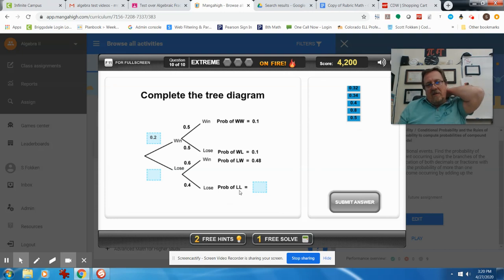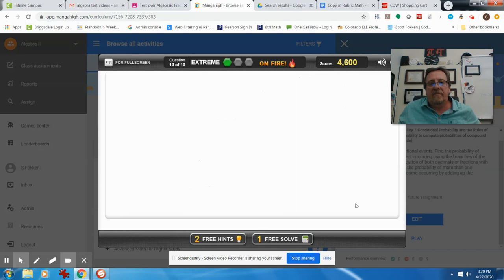Down here it says the probability that you're going to lose. Well, there's a 0.4 here. So let's see. 0.2 has got to be a 0.8 because these add to be 1. And then 0.8 times 0.4 is going to be 0.32. So the probability that you're a loser is 0.32.